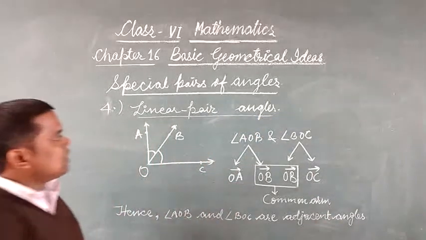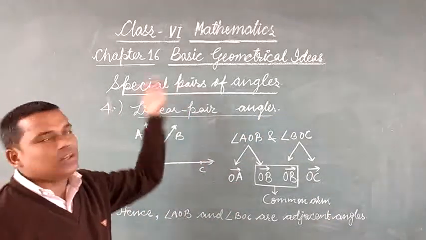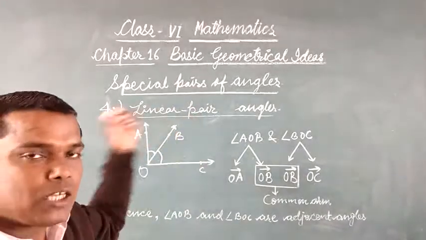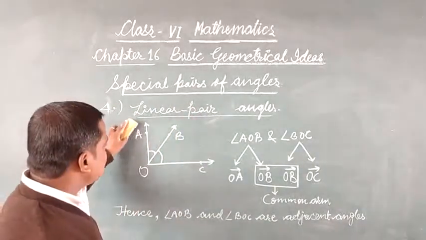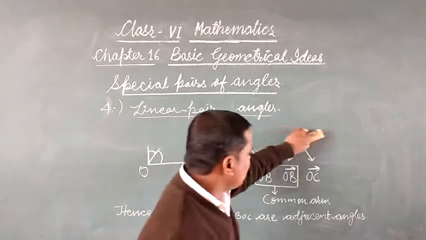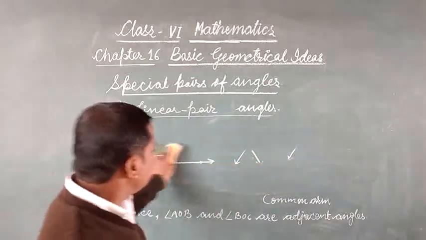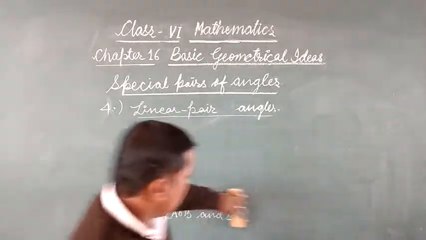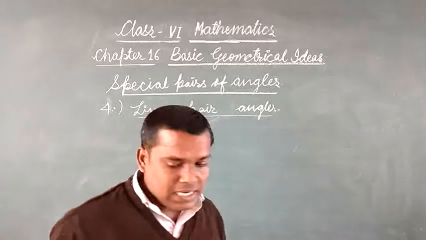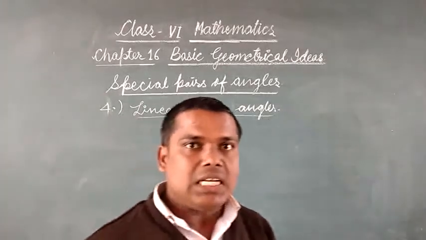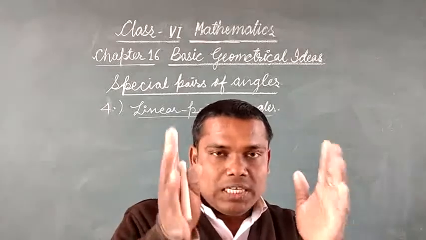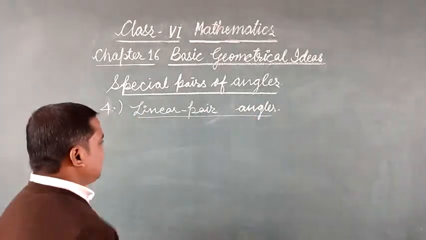As its name says, it is clear that it is a pair, and we are already studying pairs of angles. So the two angles given to us, and their sum is 180 degrees. The two adjacent angles having the sum 180 degrees are called linear pair angles.